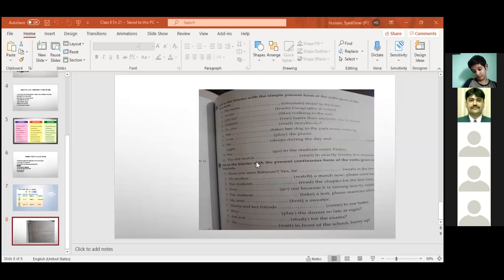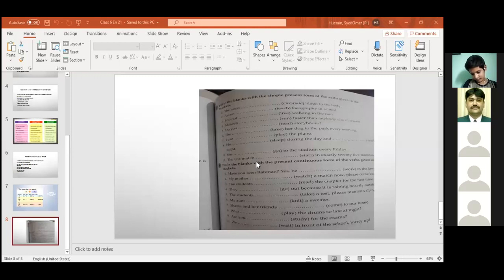Now the simple present tense. Underline the definition. The definition is not given, only the formula is given, the definition which I have told you, and I have asked you to note down in your rough copy. Have you noted down the definition in rough copy? So you have to write the definition in your neat copy as well. Note it down.